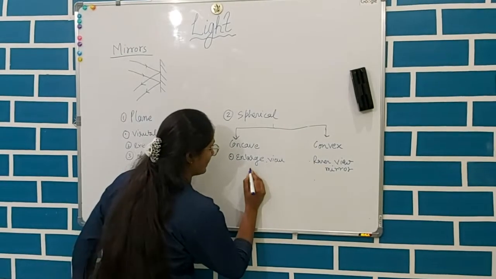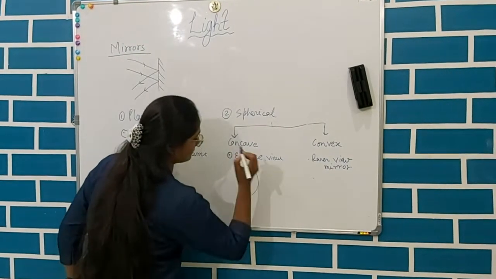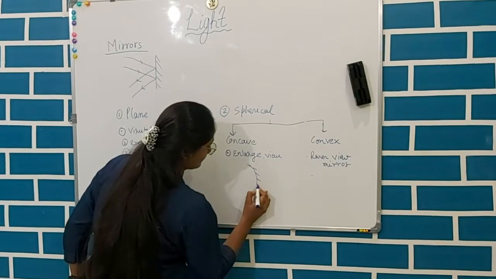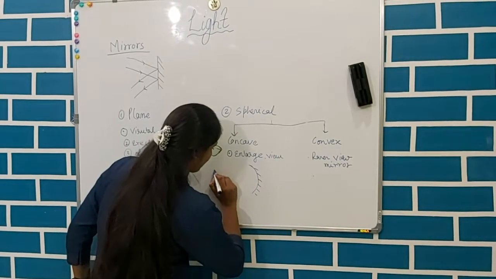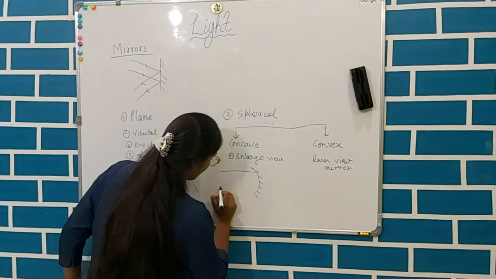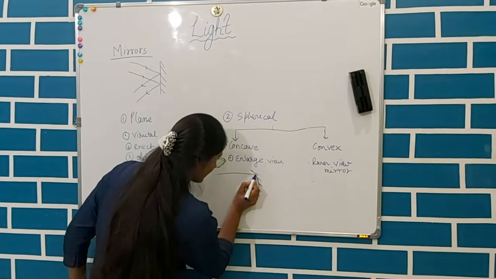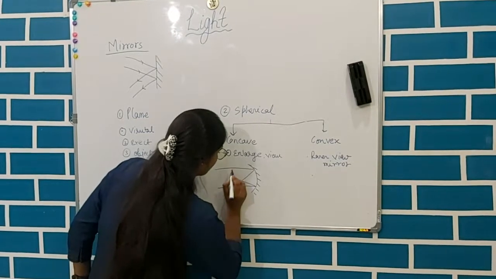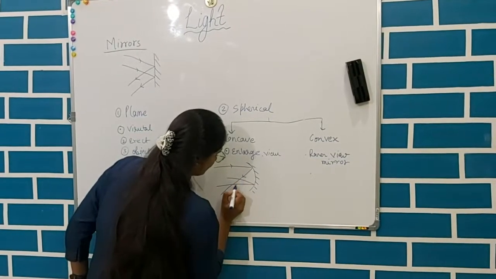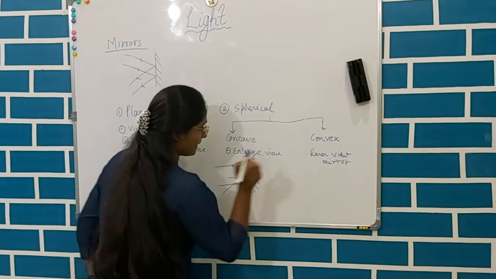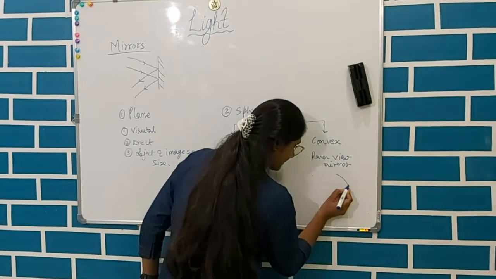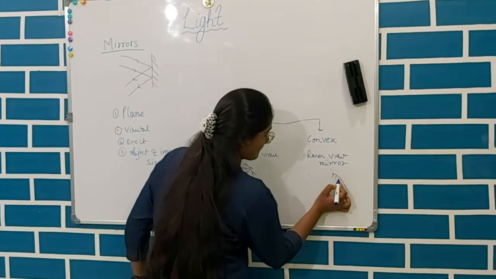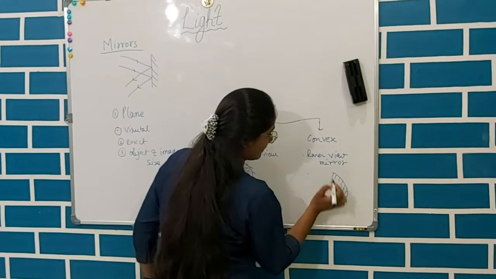A concave mirror is like this. When light falls on a concave mirror, it reflects in this direction. And in a convex mirror, the reflecting surface is this.